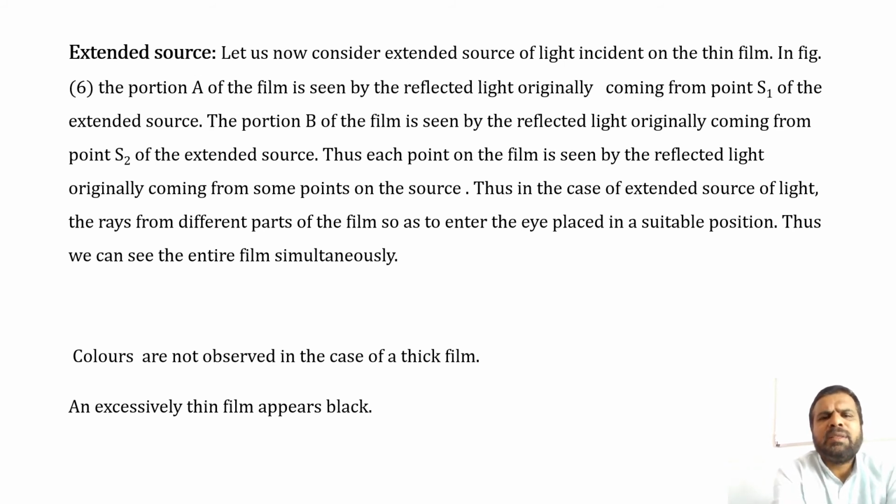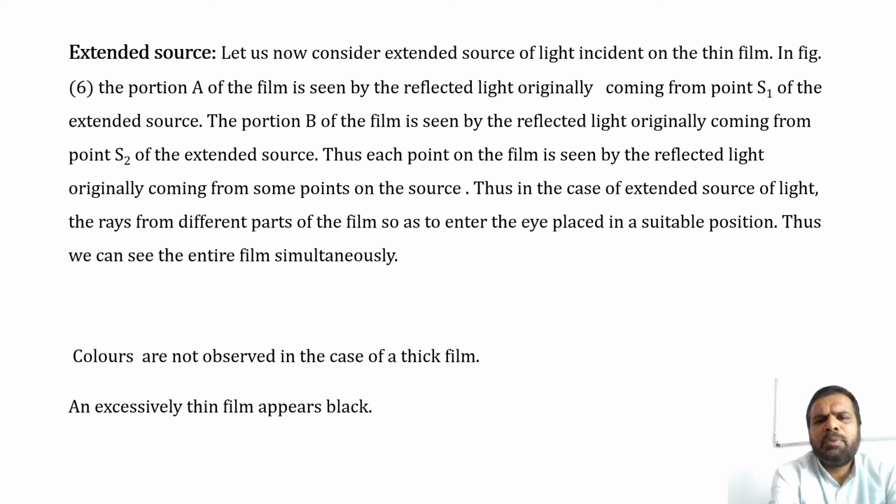Extended source. Let us now consider extended source of light incident on the thin film in figure C. The portion A of the film is seen by the reflected light originally coming from point S1 of the extended source. The portion B of the film is seen by the reflected light originally coming from point S2 of the extended source.